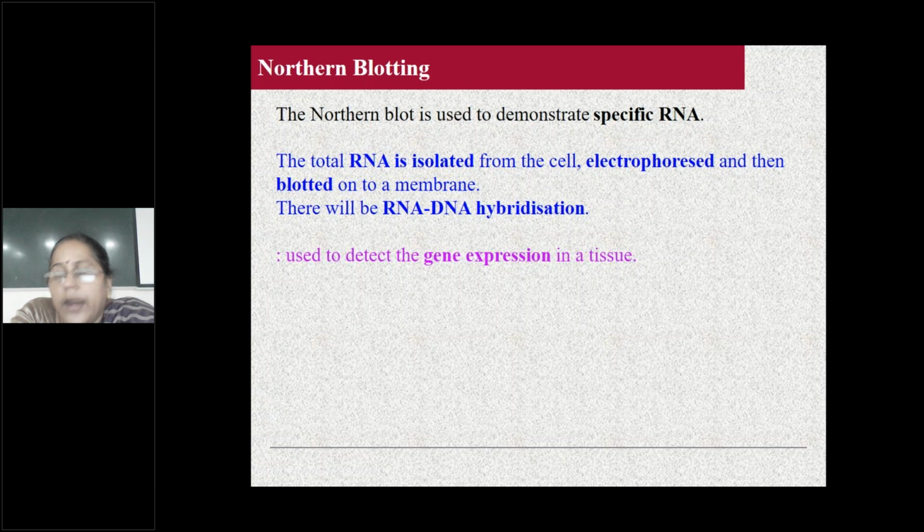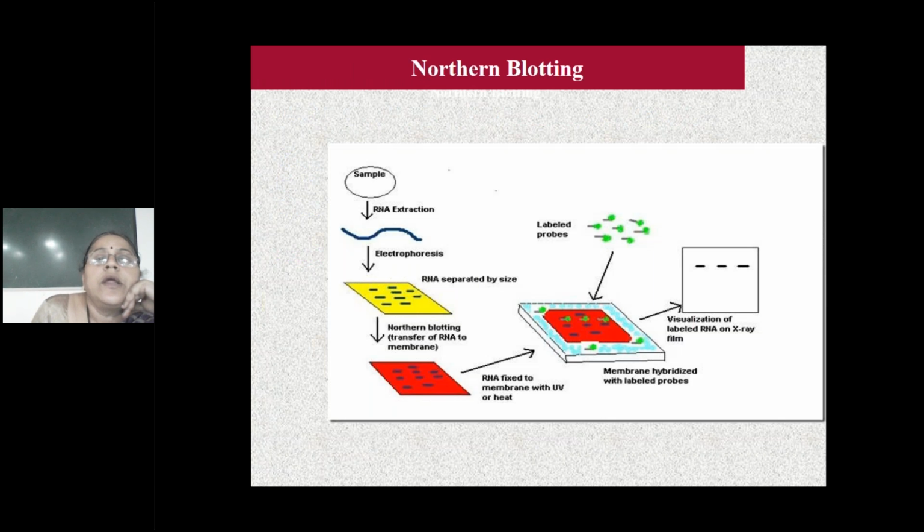Southern blotting is for DNA, northern for RNA. It is the same procedure. Northern blotting for RNA is also the same as Southern. RNA is isolated, electrophoresis is done, and it is blotted onto a nitrocellulose filter membrane. Then autoradiography is done. Northern blotting is used to detect gene expression in tissues.